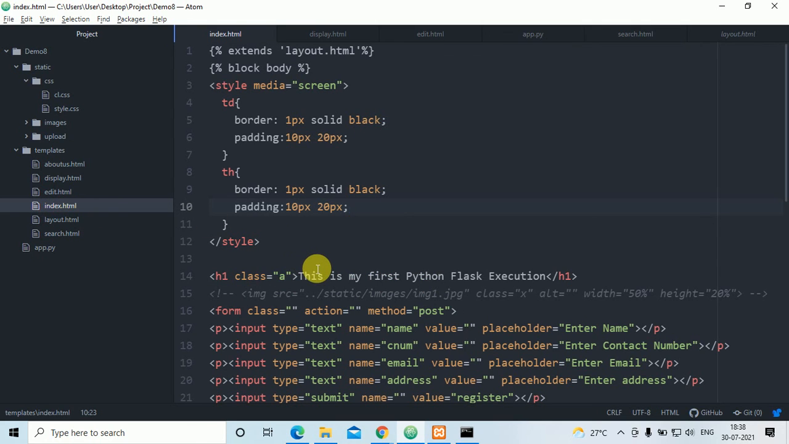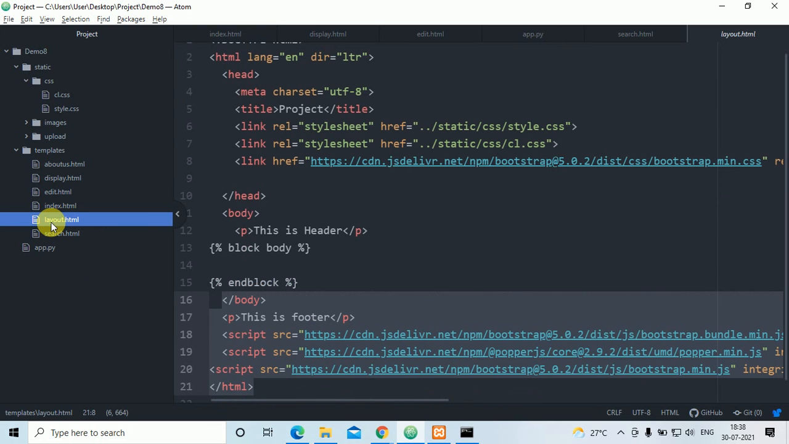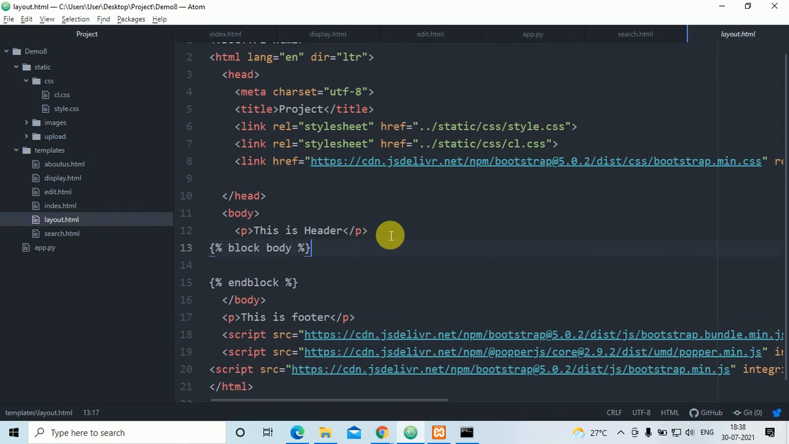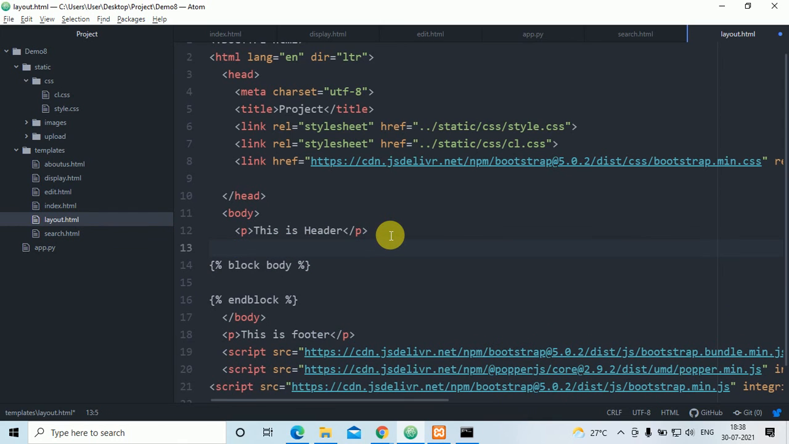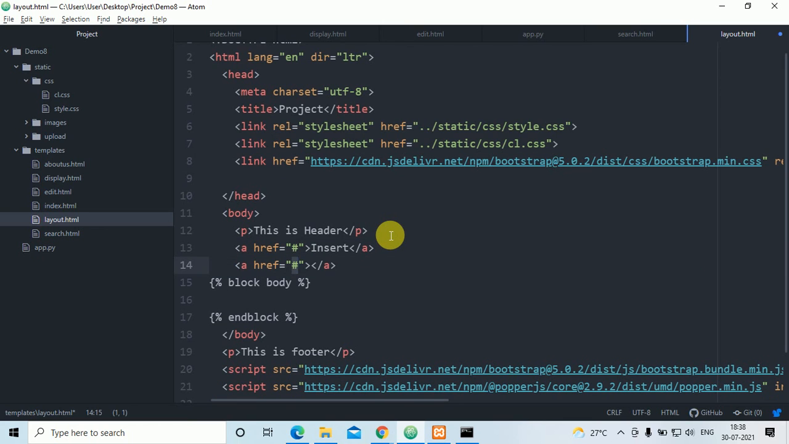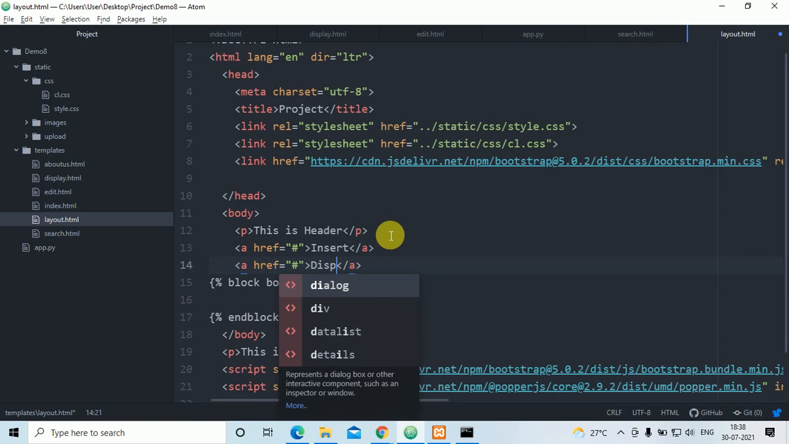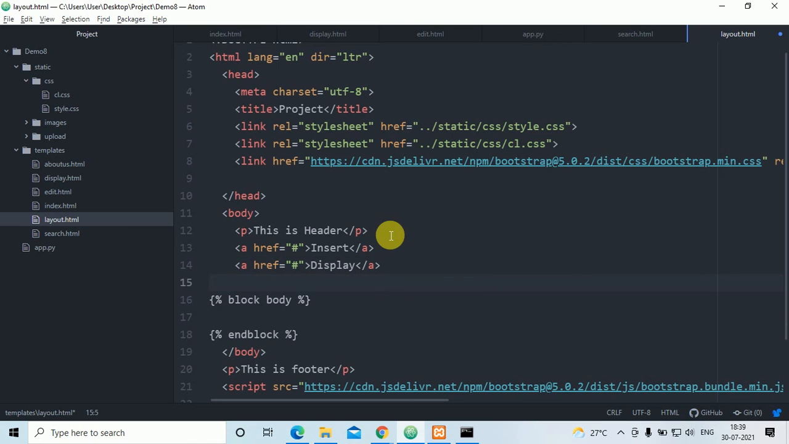Okay, for the top, instead of going to index.html, I'll go to the layout.html. Here, obviously, this header is there everywhere it will come. Here, I'll create three buttons. One is href insert, then href display, and href search. These three things are there. In display only edit and delete is there.